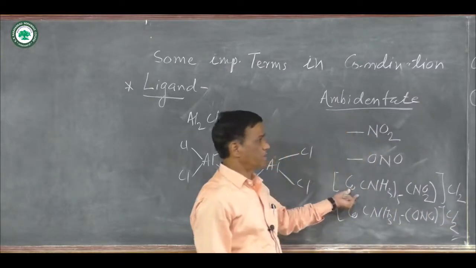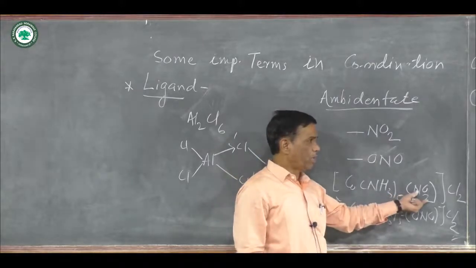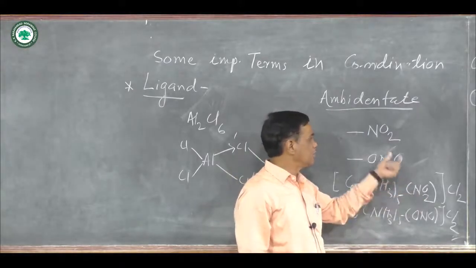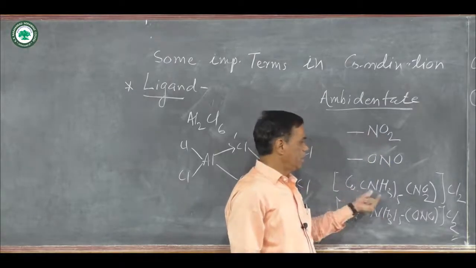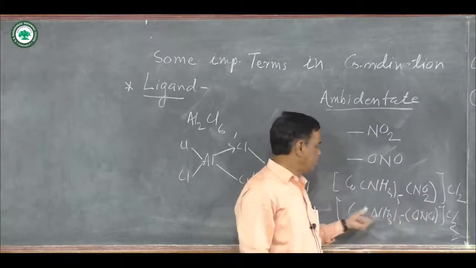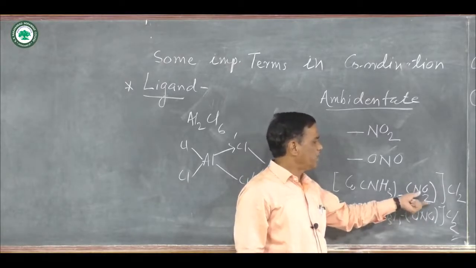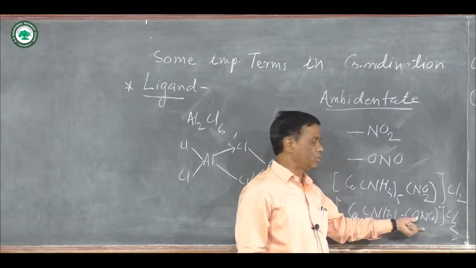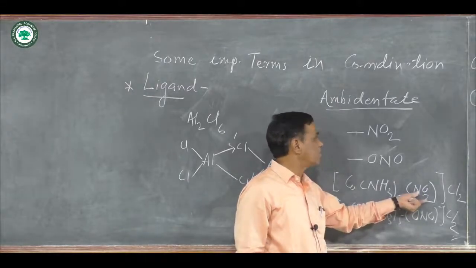In the first complex compound, bonding of this NO2 ligand is from nitrogen to the central metal ion cobalt, and in the second, bonding with cobalt is from oxygen, and the formula is again NO2. This is again NO2, but bonding takes place from oxygen here and from nitrogen here.